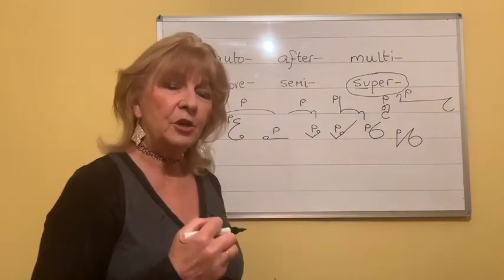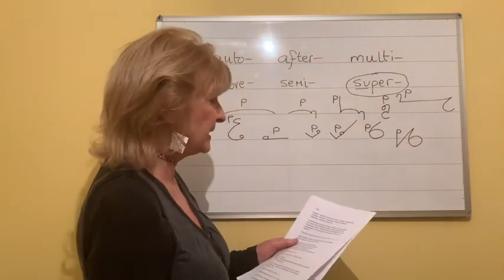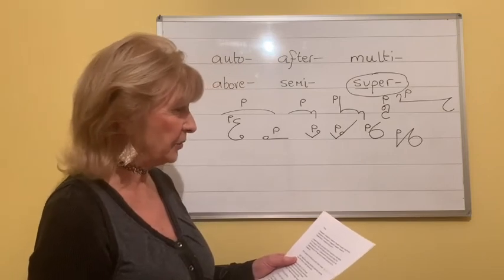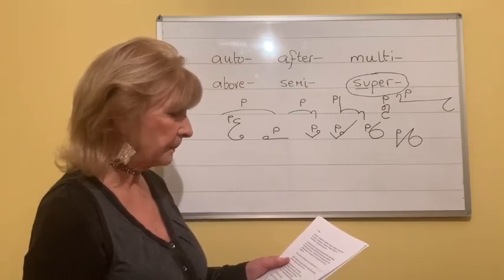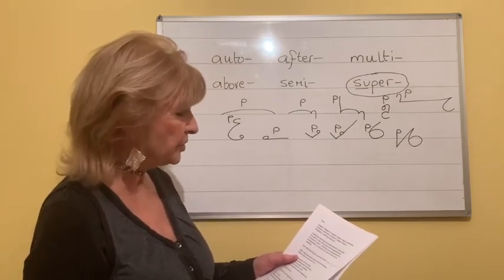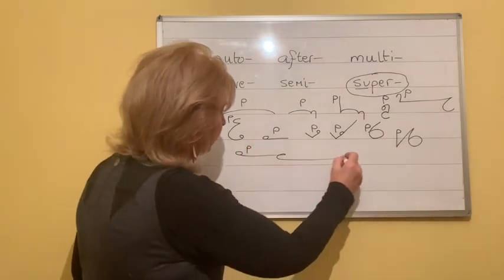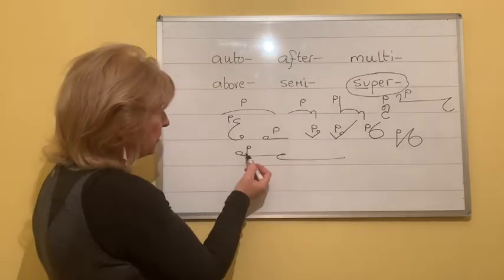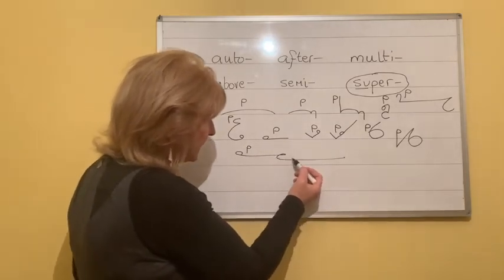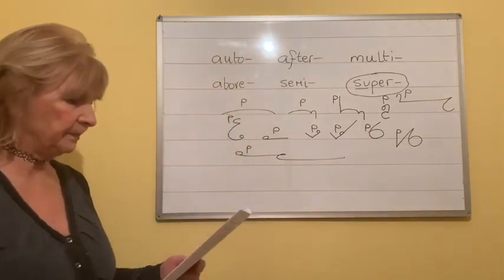Whatever comes to your mind first, so that you don't hesitate and therefore miss the next 2 or 3 words of dictation. And last one, superstructure. So super, S, T doubles for R, C, T doubles for R, superstructure.